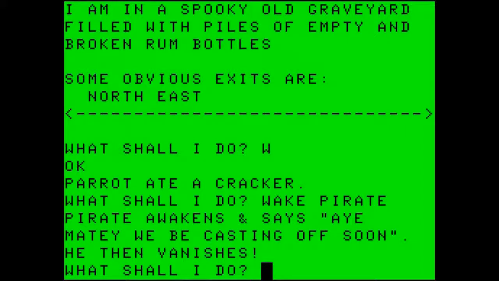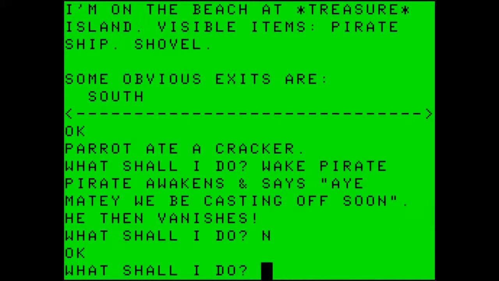He then vanishes. Does anybody know why when we read a pirate's voice, we always say it in that weird accent? "Aye, matey, we be casting off soon." Because I would really like to know. Let's go north back to the beach, and then go back to the ship.